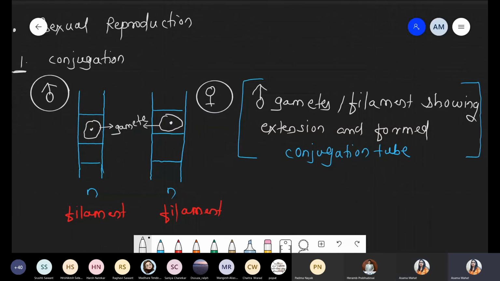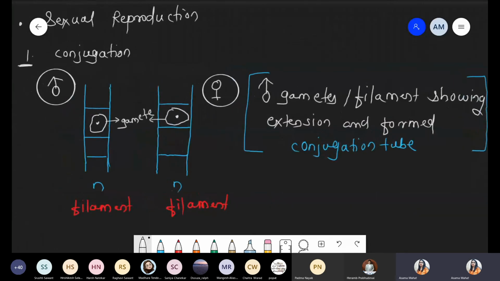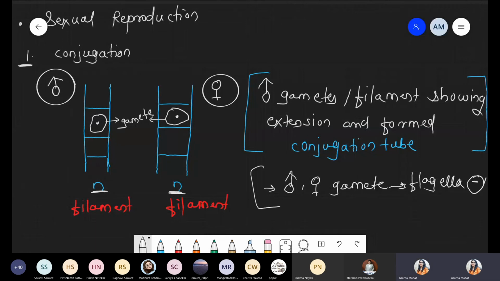Okay, so now simply remember this point. We are talking about filament. Filament is haploid in nature. Filament basically is multicellular, and inside one cell there is a presence of the male gamete and the female gamete. And remember this point. Whenever we are talking about such type of gamete, they lack the flagella, right? Gametes are present, but whatever we are talking about male as well as the female gamete, all these gametes lack the flagella. Flagella are absent. That's why we require the conjugation process.